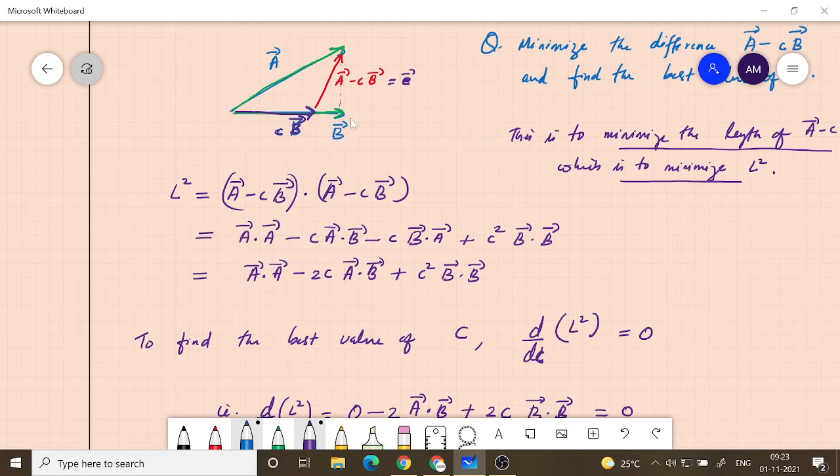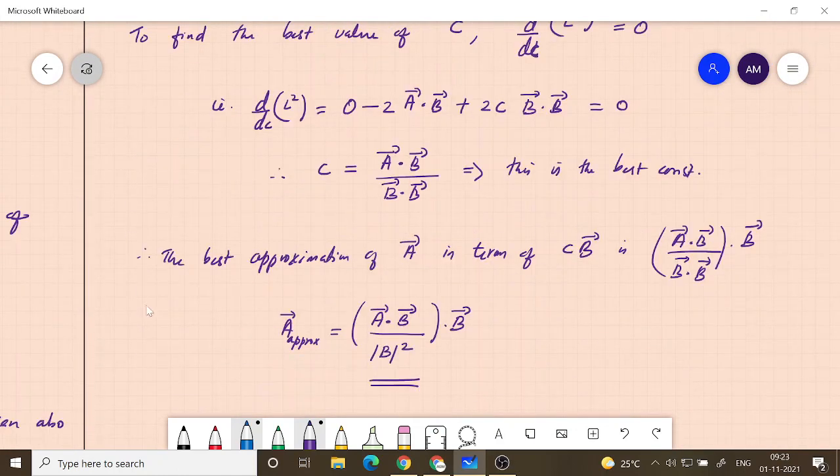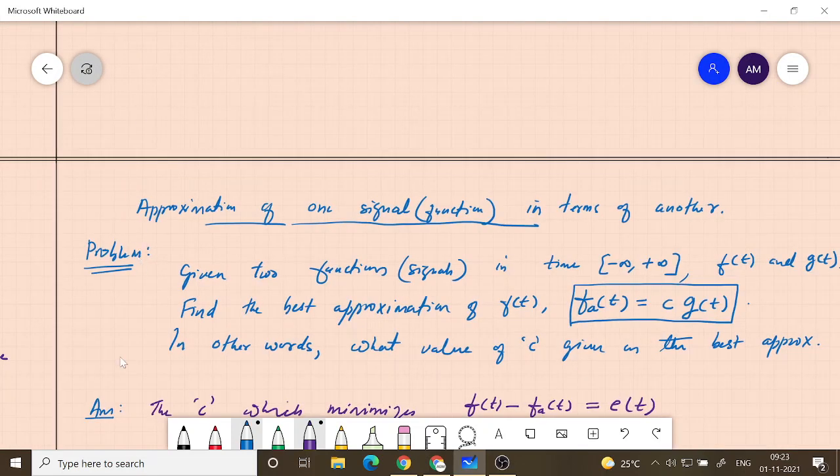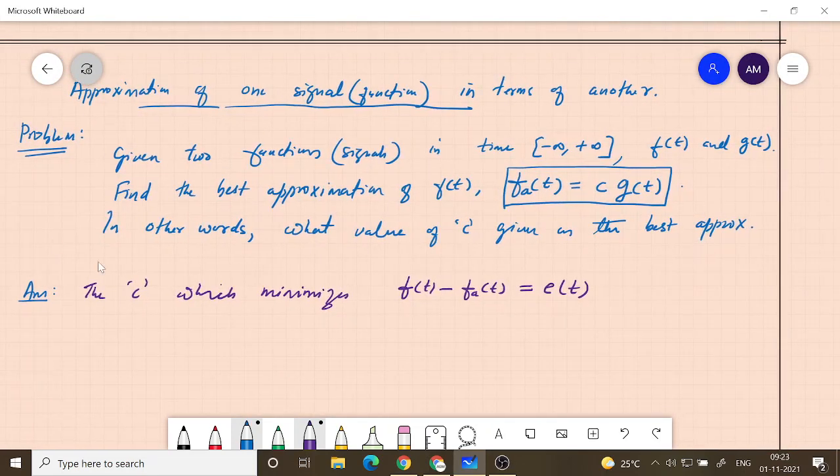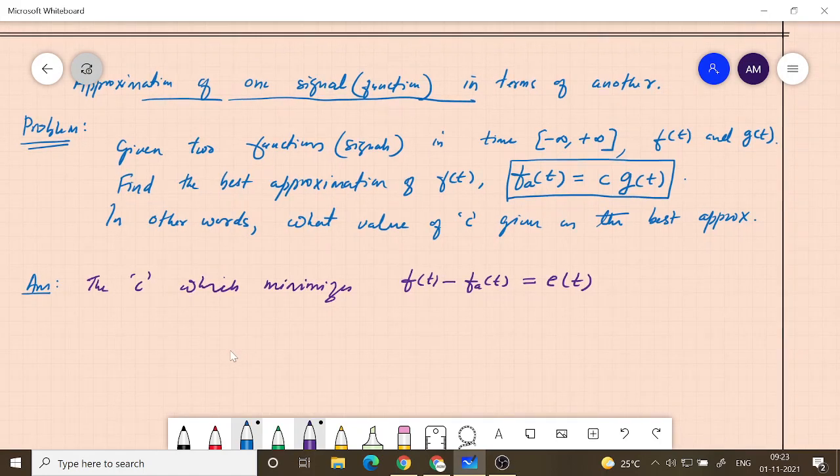We looked at the strength of the error vector and we tried to minimize the length of the error vector by varying c, or we found the value of c which reduces the error. Same approach here. So the answer to the problem is similar. Only thing is that the vectors are now functions or signals. So the c which minimizes the error vector. This is called the error function, or even signal in our context, because signals are functions.